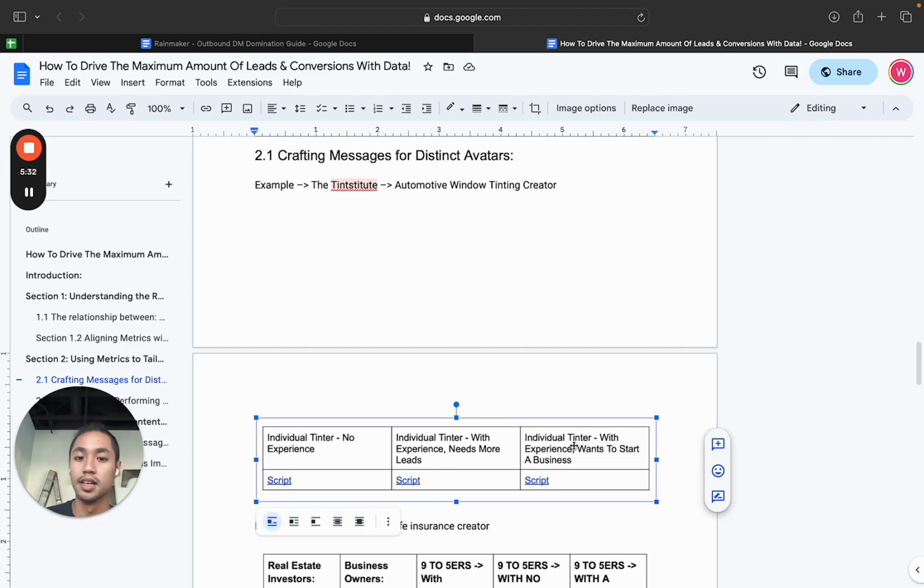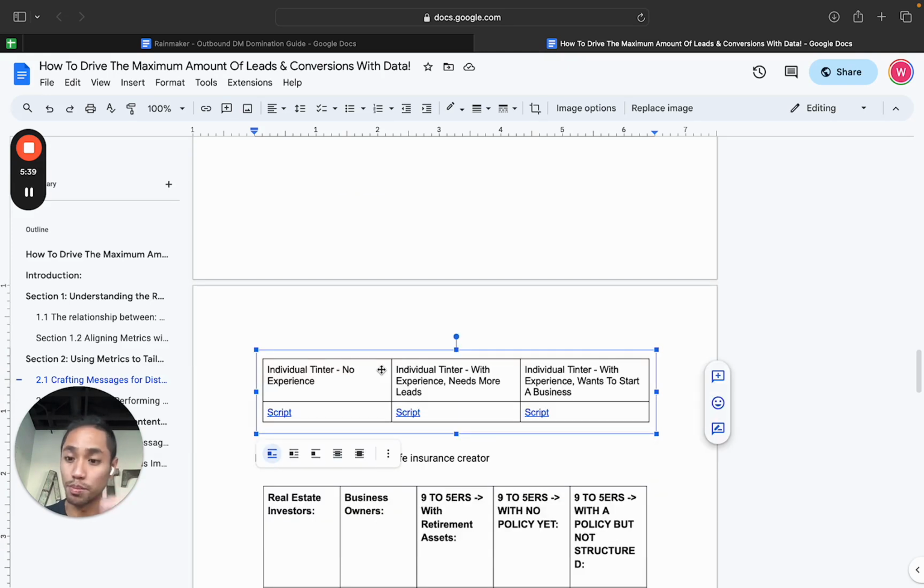And then we have the individual tinter who has experience but wants to start a business, right? Each one of these avatars, each one of these people, we have to speak to very differently, right? So whenever we're creating a post for this guy's account, we want to make sure that we're targeting one of these avatars for the whole single post, right? There's this thing that happens where you try to market to everyone, and if you try to market to everyone, you end up marketing to no one, and it's going to be very ineffective overall. But as long as you've identified the avatars that exist, then you can speak the language of each one of these individual ones.